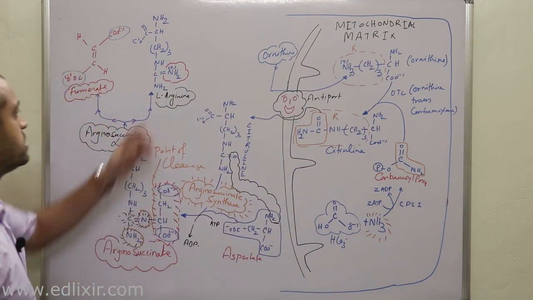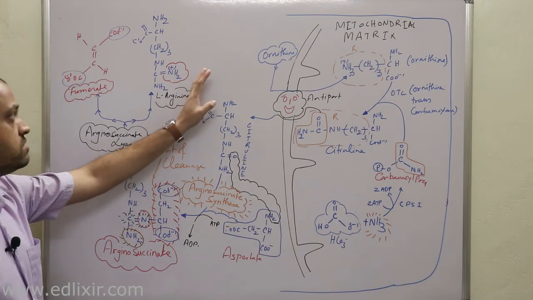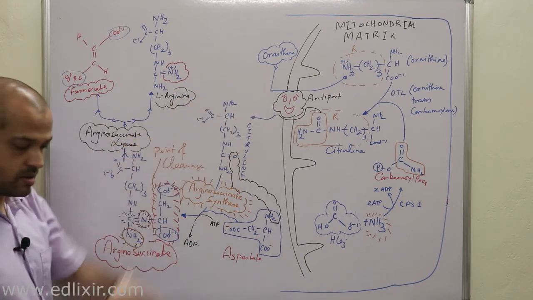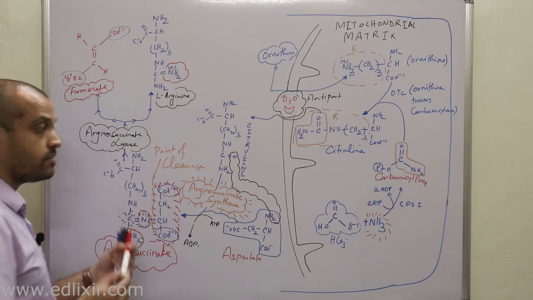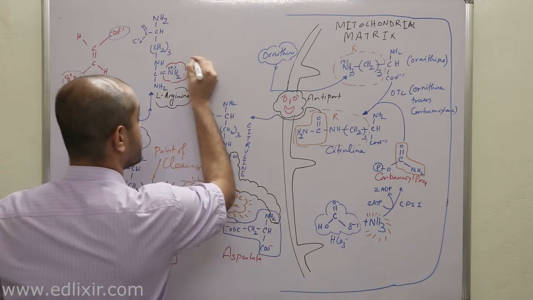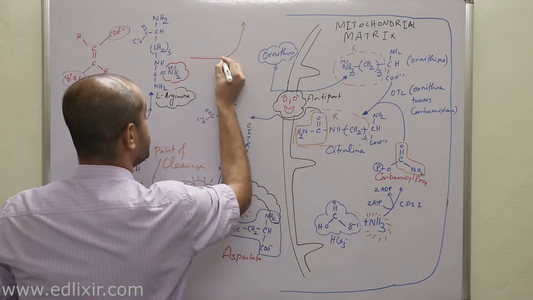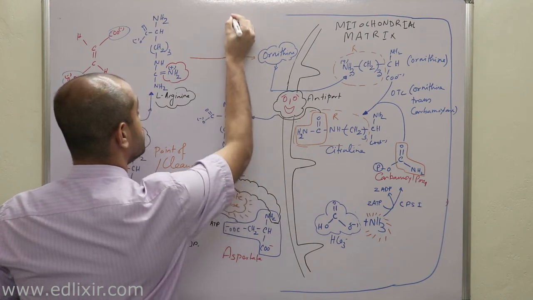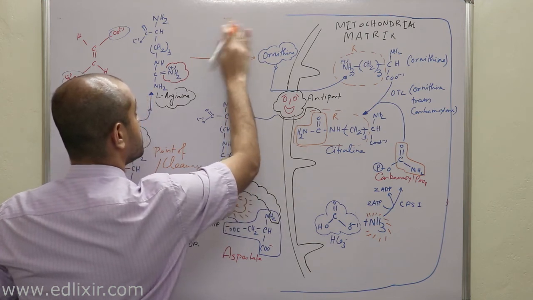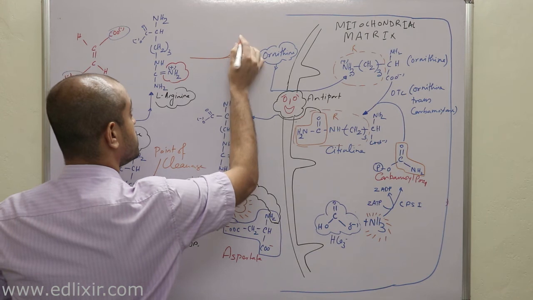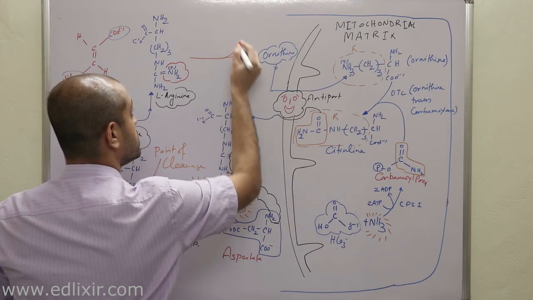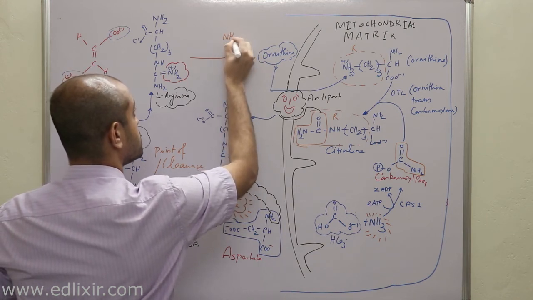Now, important point here you need to understand: this L-arginine will now be converted into ornithine by the removal of urea. By the removal of urea, it will be converted into, what? Ornithine, right?